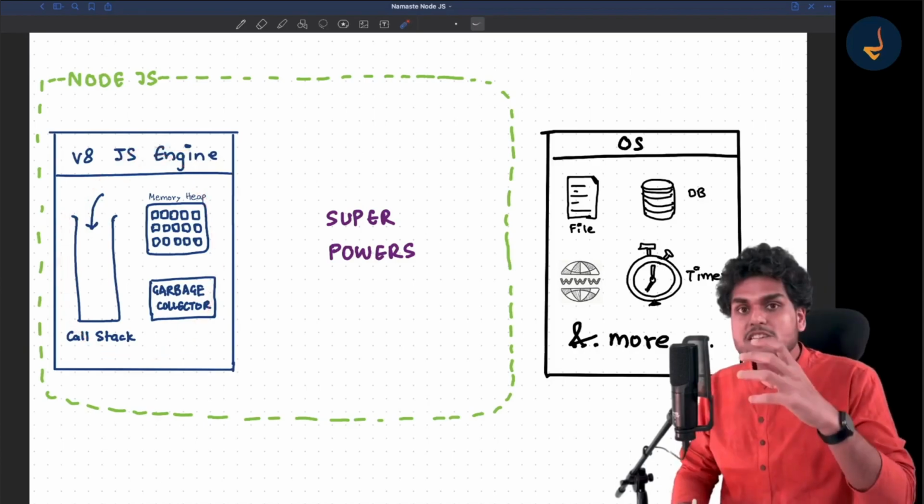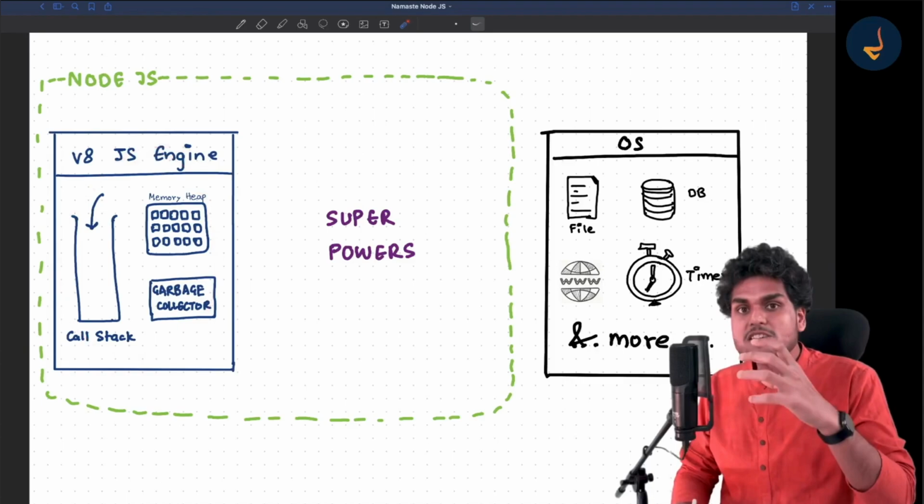Where is this file? This file is sitting in the operating system. Suppose you have to access a file on the server, on a computer, and you want to read it. The JavaScript engine needs to talk to the operating system, because the operating system at the end of the day knows the location of the file.